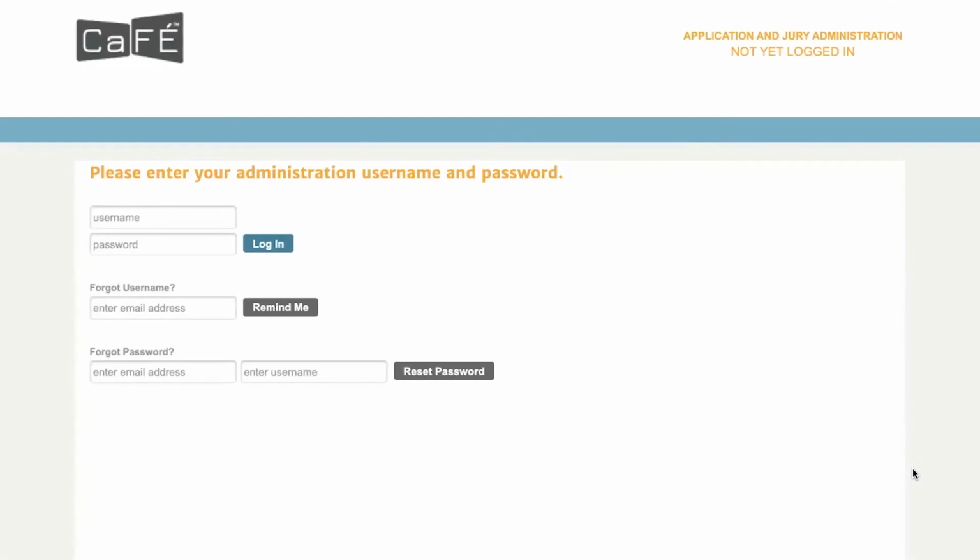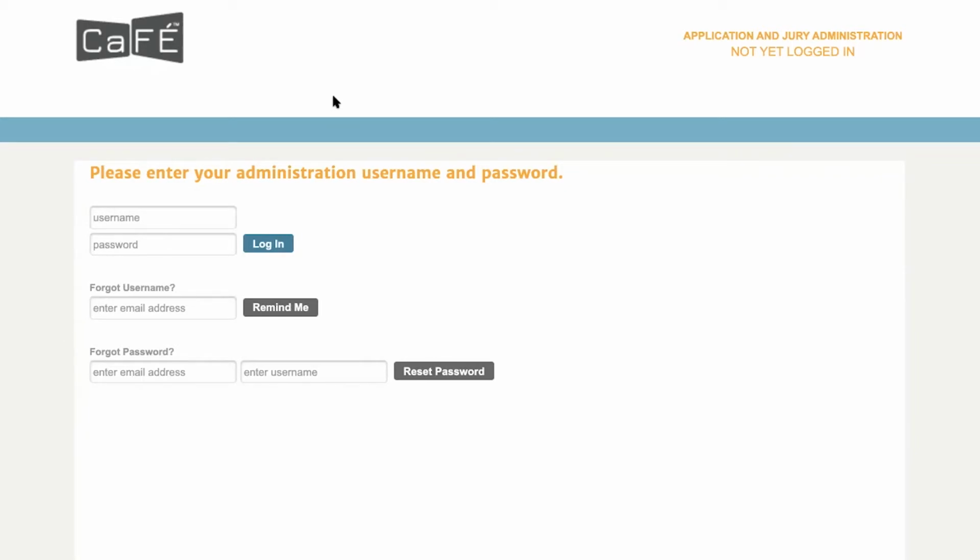Before I log in, I'll give everyone a little bit of an overview and context to these upcoming changes. There's going to be a whole new design to the administrator site. This update is only going to change the admin side of CaFÉ, so the site that you see when you log in to administer and organize your calls for entry, but this won't change the artist side nor the juror side. In fact, the change that we're making here is going to more closely align with the design of the interface that the jurors and the artists see.